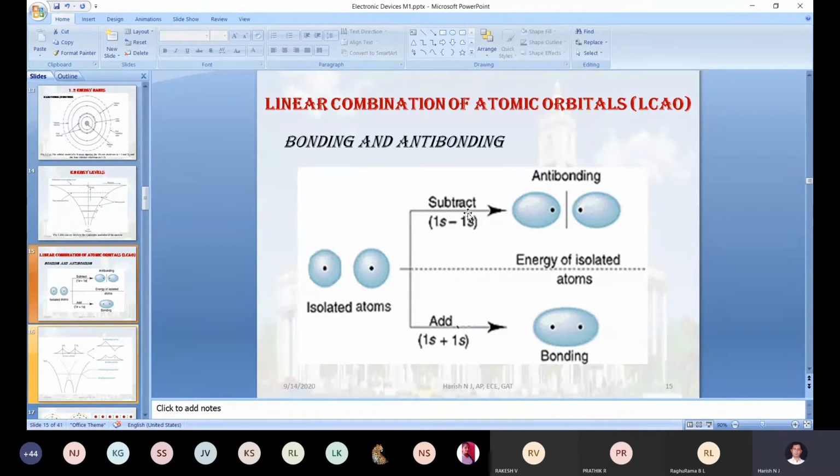The same way, when these two atoms are brought very near, just check it out here. In this orbit we have one electron, and in this orbit also we have one electron. Both electrons have the same charge, so the two hydrogen atoms will start repelling, correct?